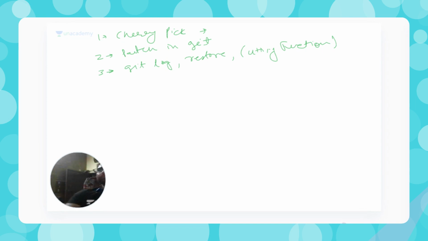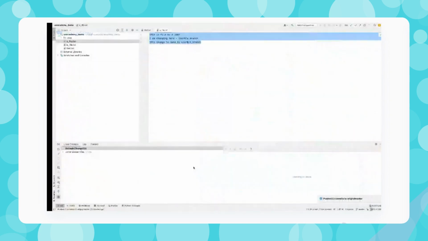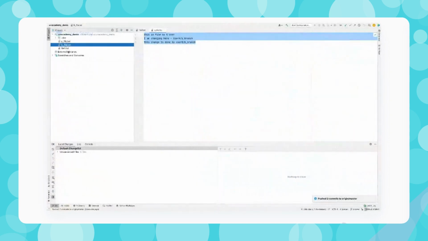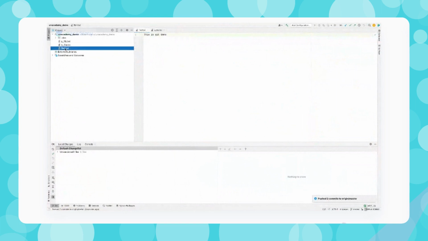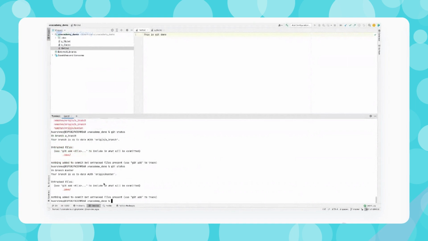Okay, one more thing I just encountered: what is going to happen if you delete files? Let me share my screen and delete a file. I haven't taught deletion yet. So for example, let's say I want to delete file1.txt, and I'm on master. I'm not teaching the concept of branching here. So I just check git status.